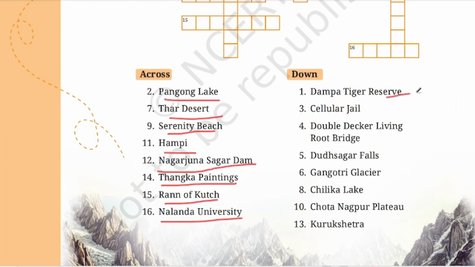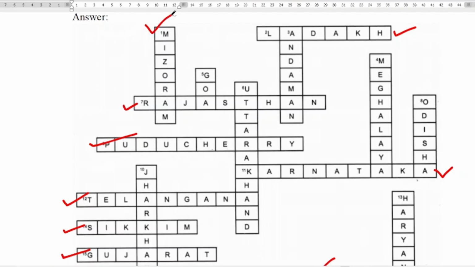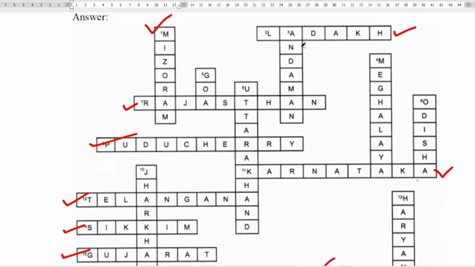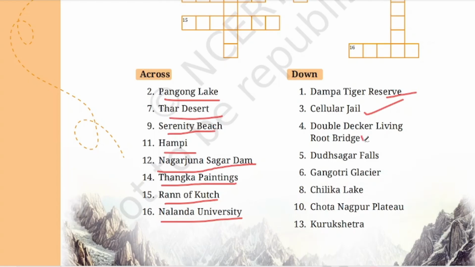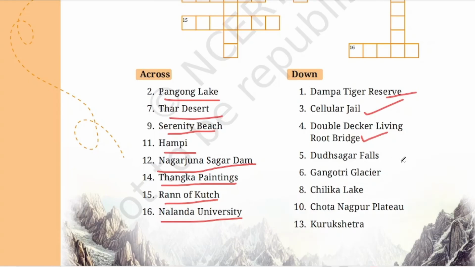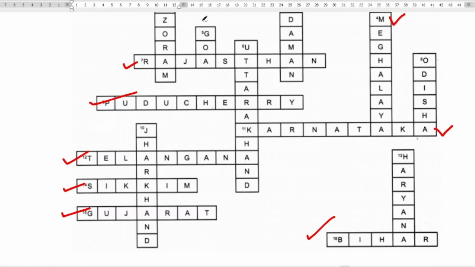Dampa Tiger Reserve in Mizoram. Cellular Jail is in Andaman. Double Decker Living Root Bridge is in Meghalaya. Dudhsagar Falls is in Goa.